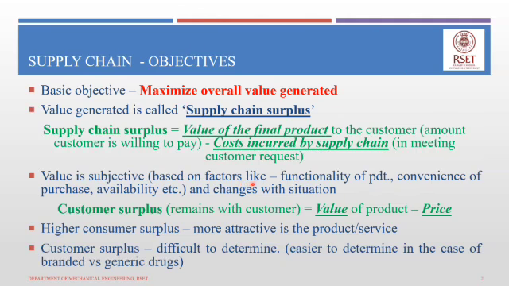It differs from person to person, and it depends upon factors like functionality of the product, and the convenience of purchase, how far a particular person has to travel to make a purchase. So convenience, ease of access to a particular product, is also very important. And availability, whether the product will be available at the time a customer intends to purchase it, is also very important. So it's based upon these factors that you determine the value, and it is subjective. It depends upon a person, and value also changes with situation.